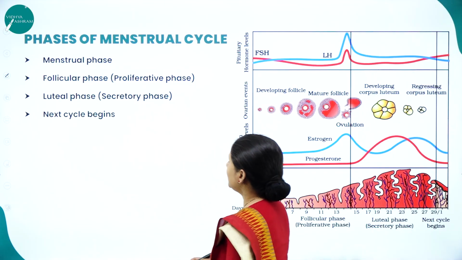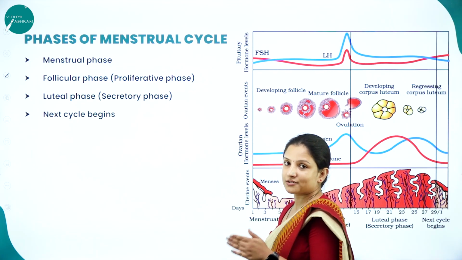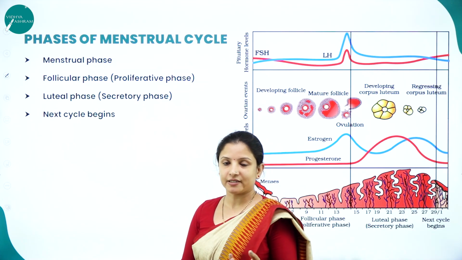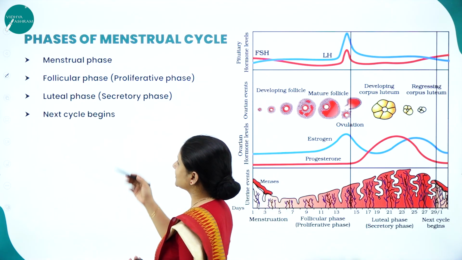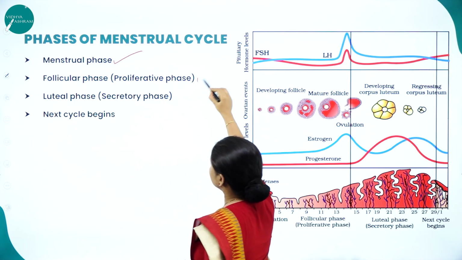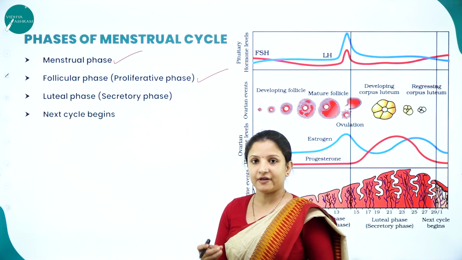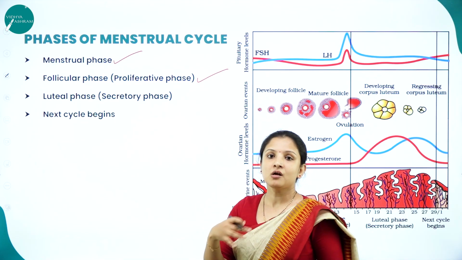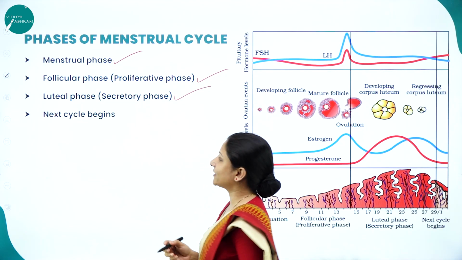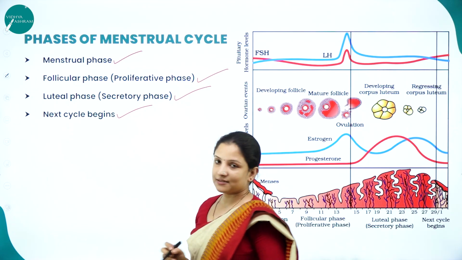So, moving further, let's study the phases of the menstrual cycle. That is, at what stages ovulation occurs, during which stage of the menstrual cycle and all that. It has different phases. First one is the menstrual phase. Then comes the follicular phase. The follicular phase is called the proliferative phase because it is at that time that the ova or the egg gets produced. Next is the luteal phase, that is the secretory phase. Next comes the menstrual cycle.